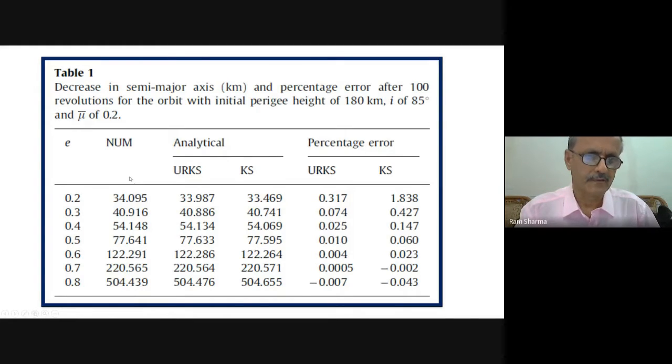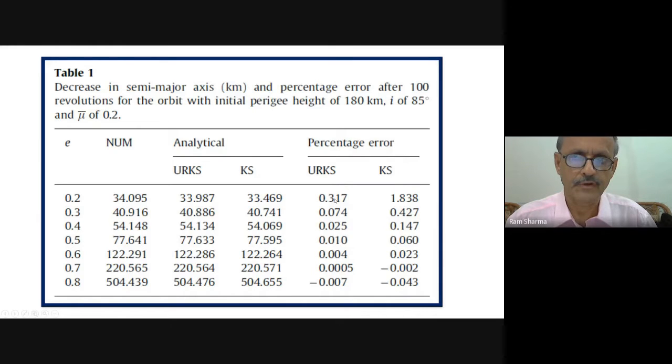And these are the numerical values after 100 revolutions for the different eccentricities. Our aim is to check somewhere here, 0.5 to 0.8, and you can see there also the theory works. When you see the percentage error, the errors are also decreasing as the eccentricity is increasing, 0.2 to 0.3 like that.